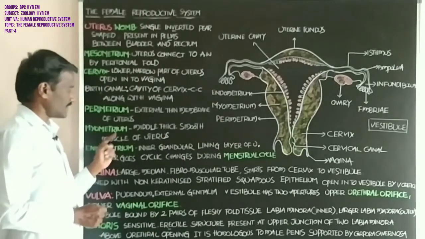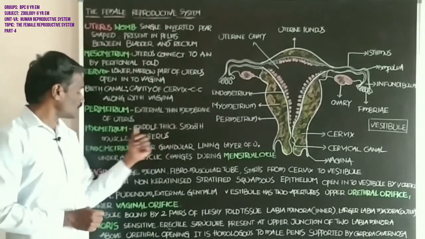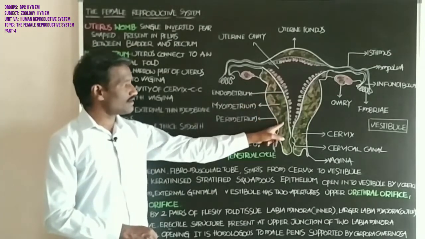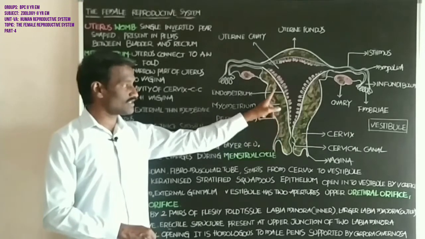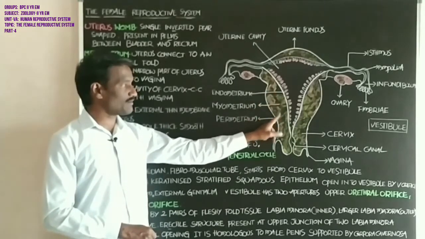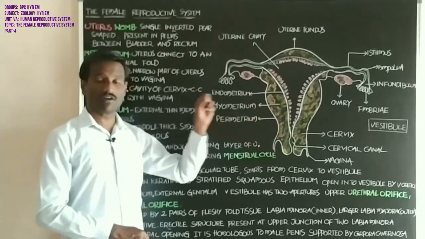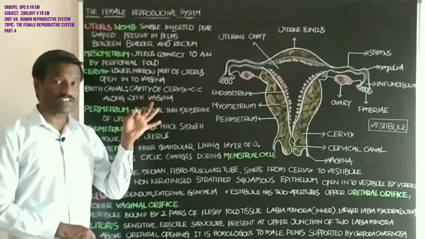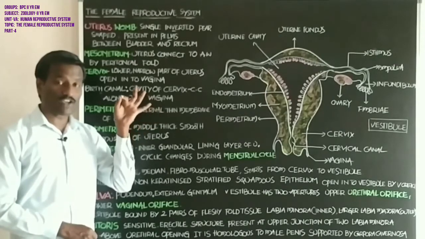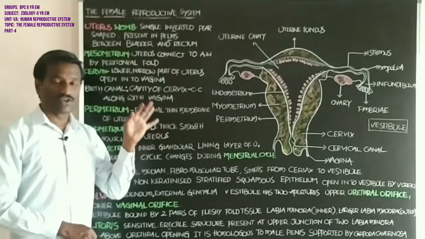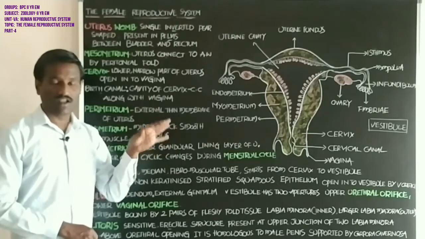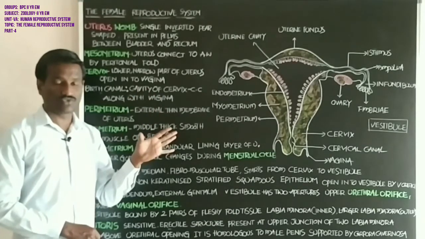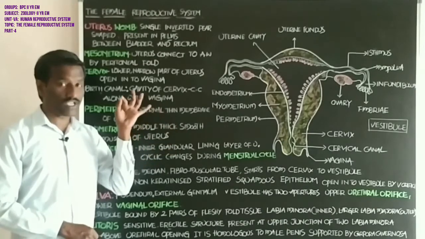Next, the myometrium, the middle thick smooth muscle layer of the uterus. The smooth muscle present in the myometrium shows contraction at the time of delivery of the baby.